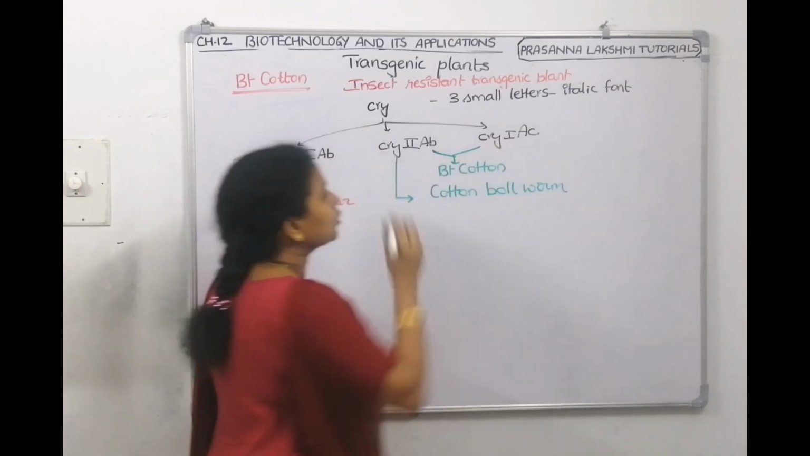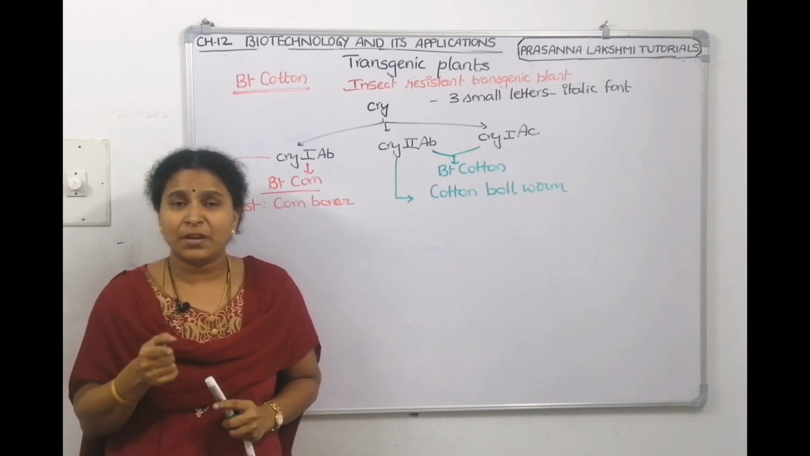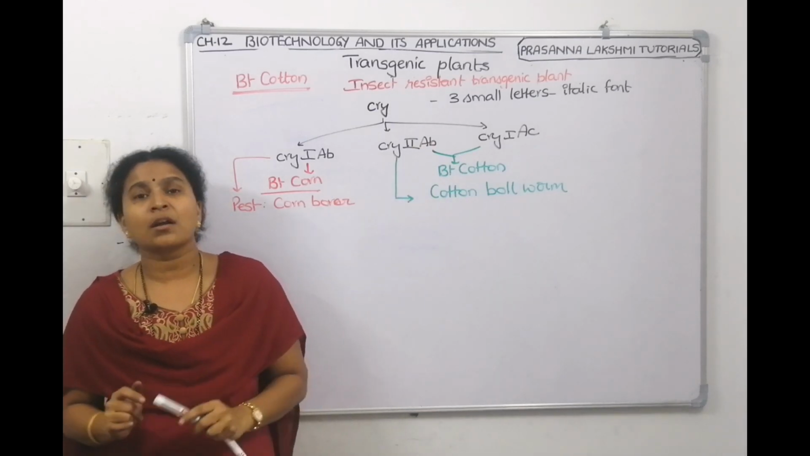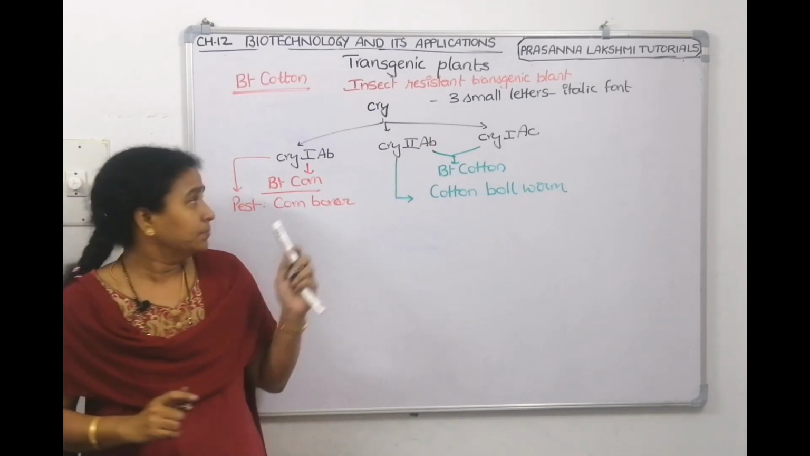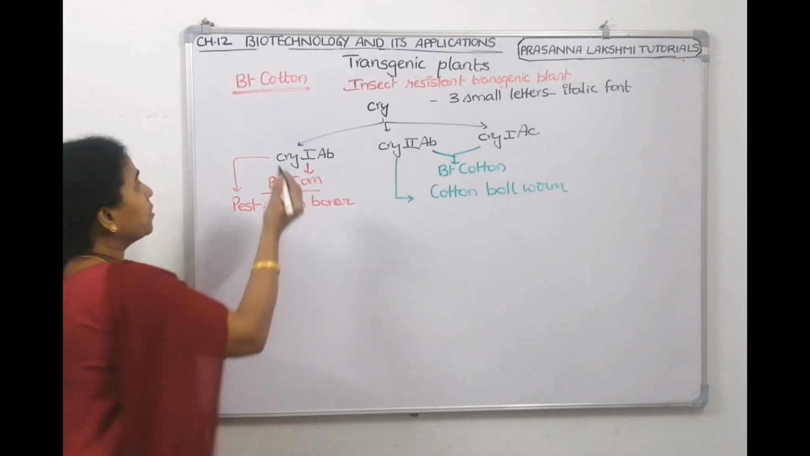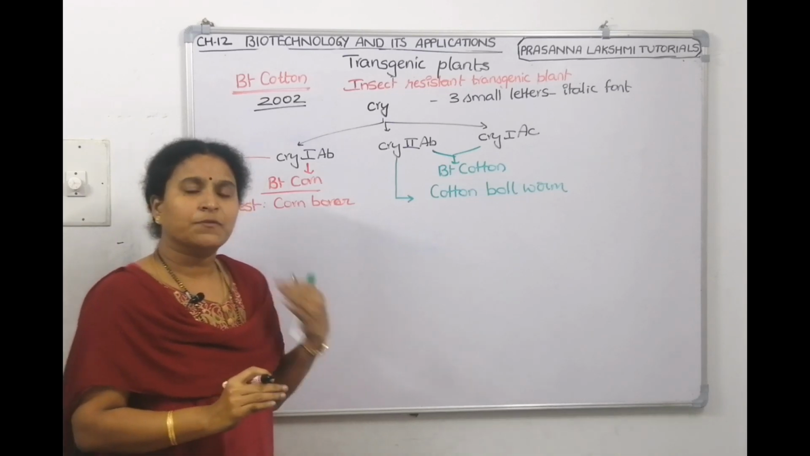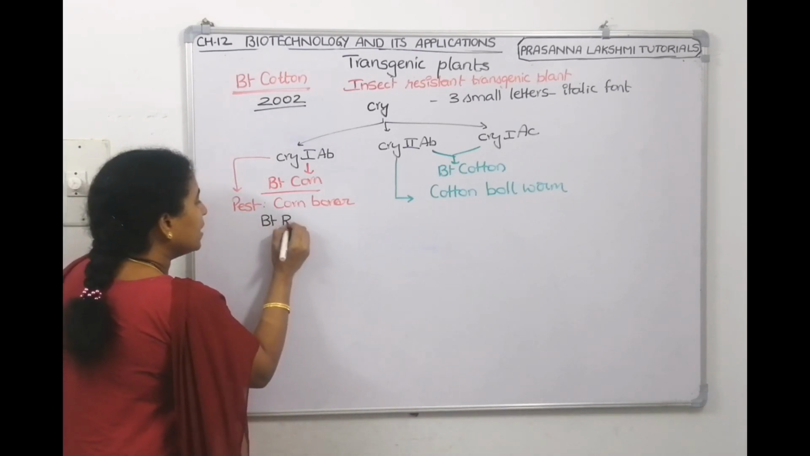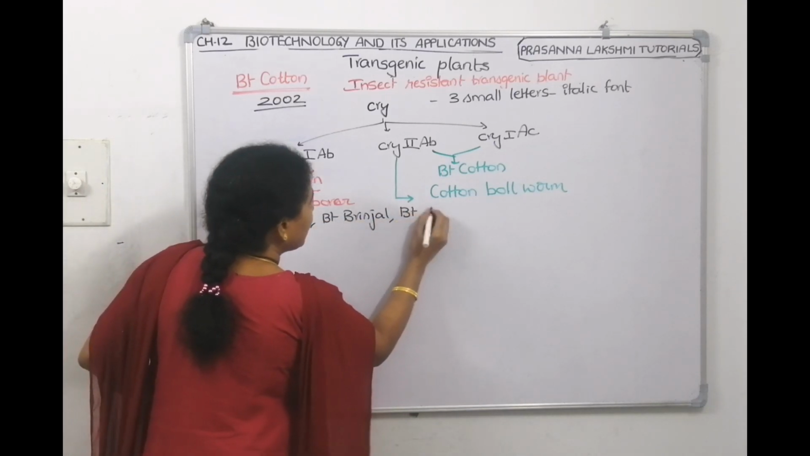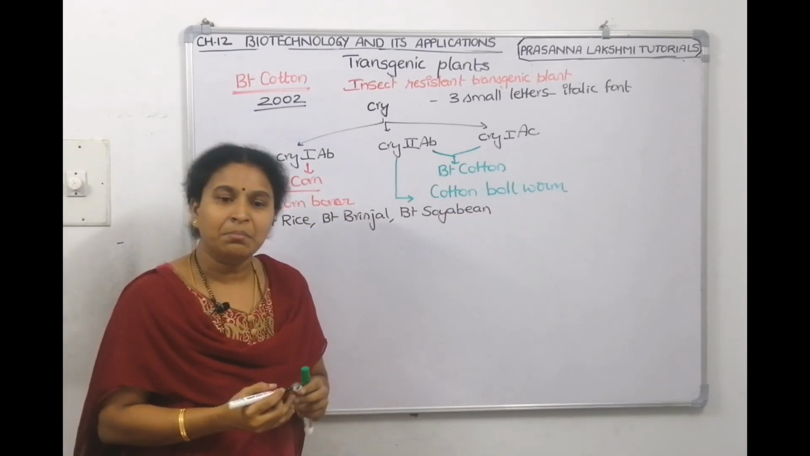They will ask you this point in the NEET examination. If you want to control cotton bollworm, what are the cry genes we have to use? Cry2Ab, Cry1Ac. If you want to control corn borer, what is the gene we are supposed to use? Cry1Ab. Remember it, okay? This Bt cotton was introduced into India in 2002. From then onwards, since this is successful, so many plants came: Bt rice, Bt brinjal, Bt soybean. So many plants have been produced in the same technology.